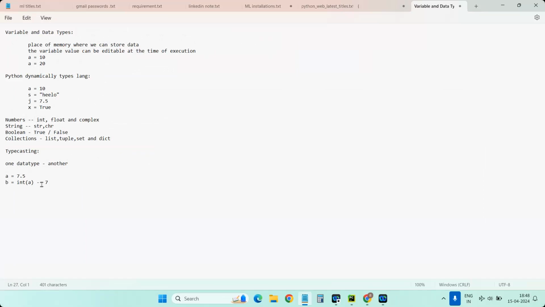And finally, if you want to convert from one data type to another data type, yes, there is a provision to do that. That is what we call typecasting. Typecasting is a process of converting from one data type to another, where we use the respective type of the data to convert into the other format. So these are the basic intro about variables and data types.